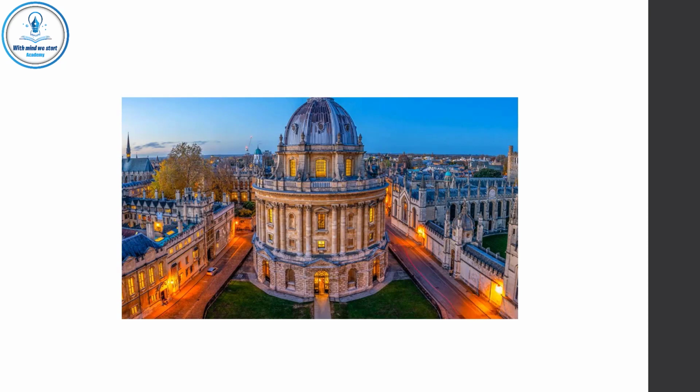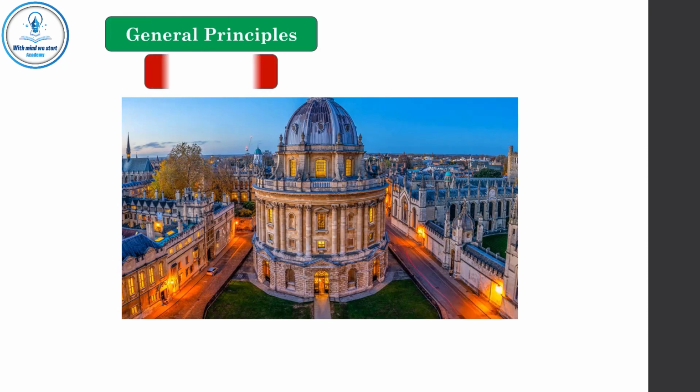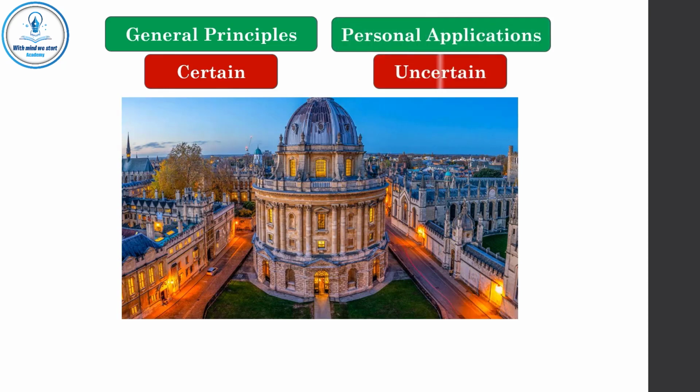Let's see some detailed applications on the forms of evidence. As we have said, in general principles, we need certainty and the truth, so we must use syllogism. In personal applications, we may use uncertainty. We may use induction and analogy.